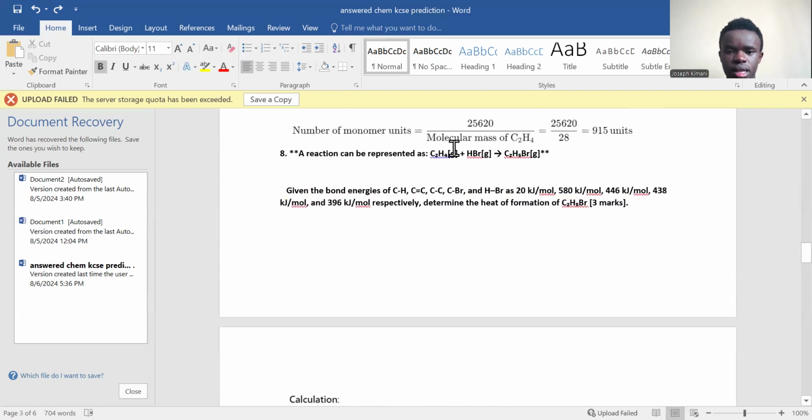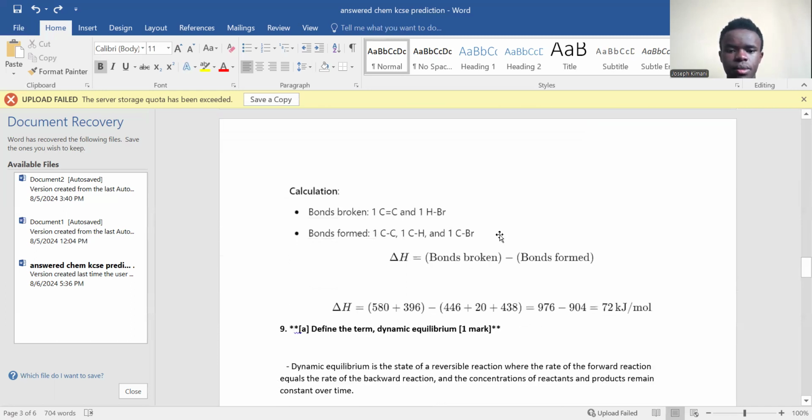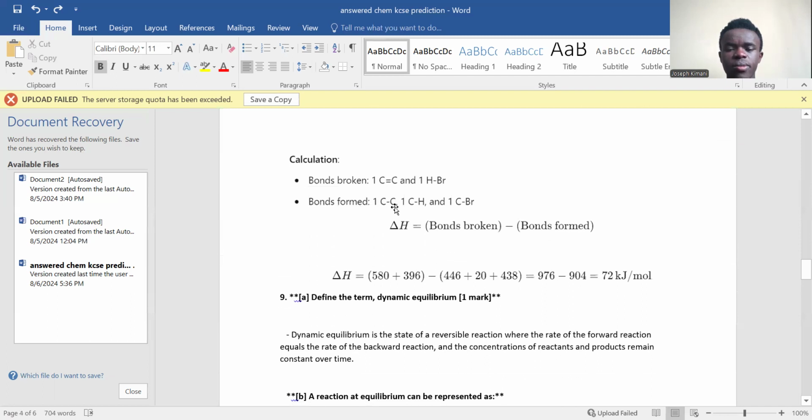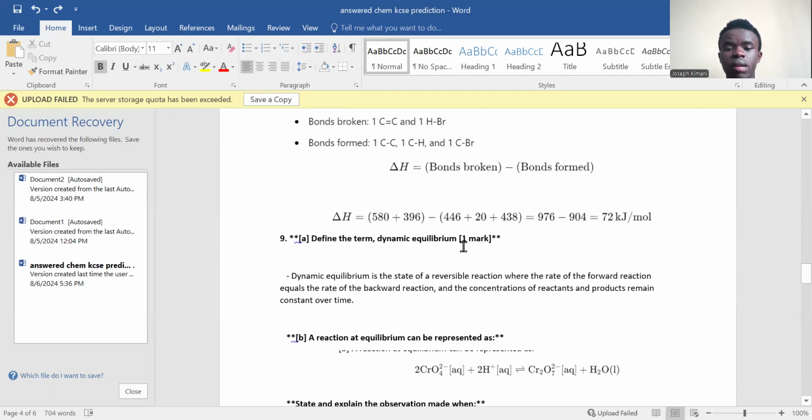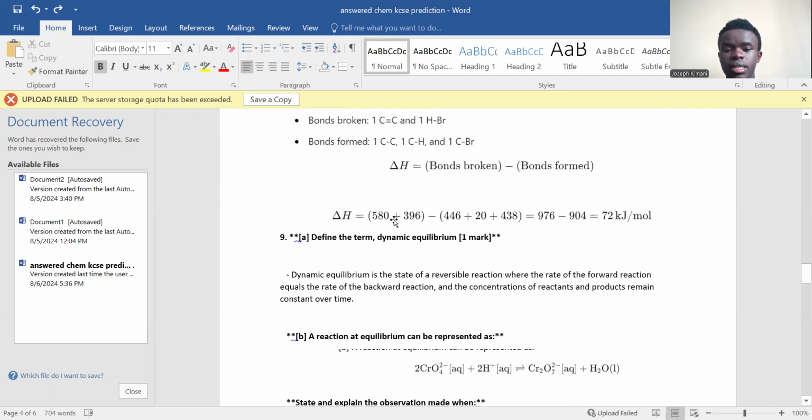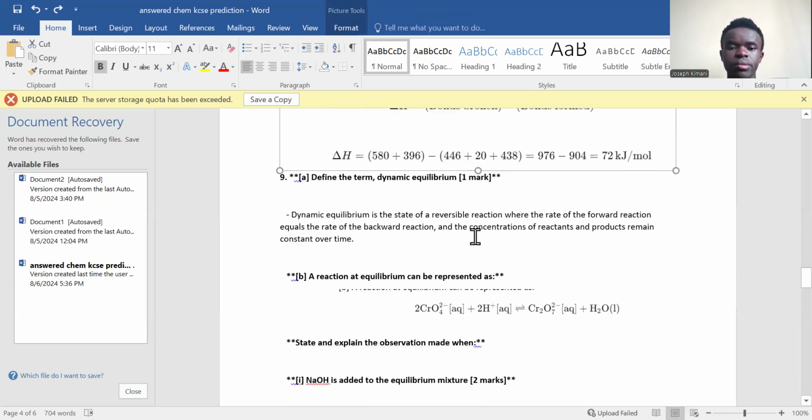They've been given the bond breaking energies here. So now the bonds formed will be one carbon-carbon bond, one carbon-hydrogen bond and one carbon-bromide bond. So the change will be bonds broken minus bonds formed. For bonds broken, it's 580 plus 396, minus bonds formed, 446 plus 20 plus 438. That's for this one, and this one. It will give you 72 kilojoules per mole.